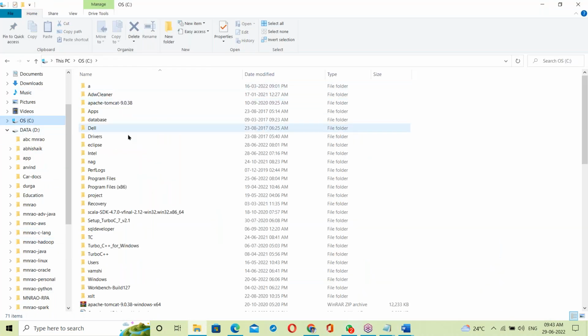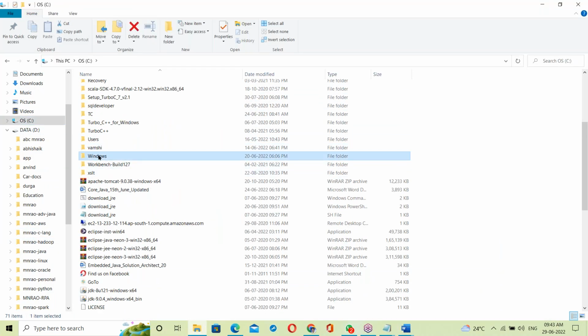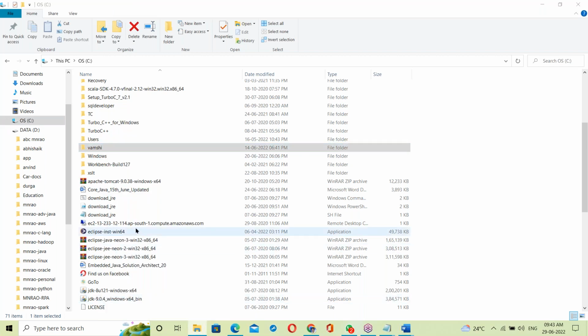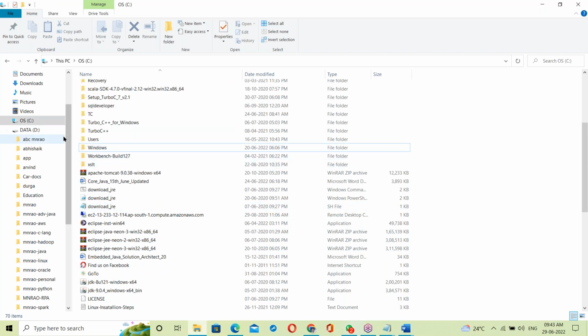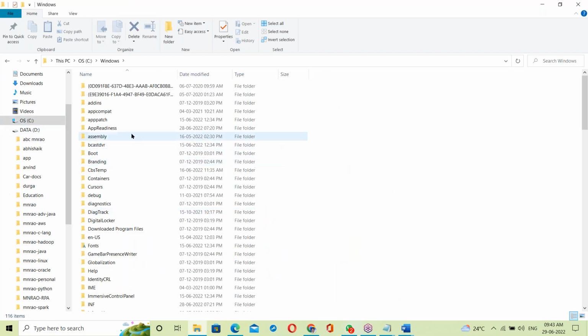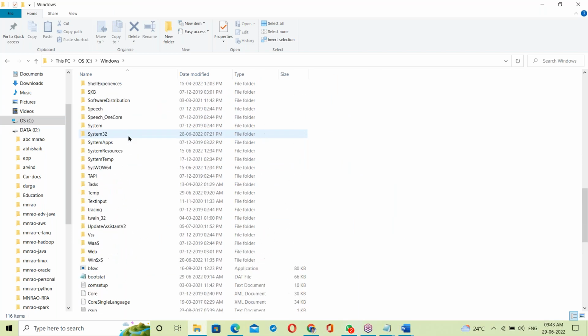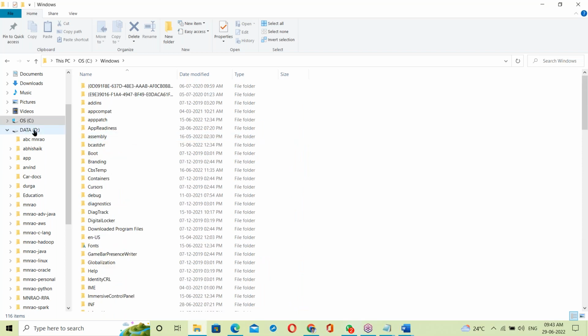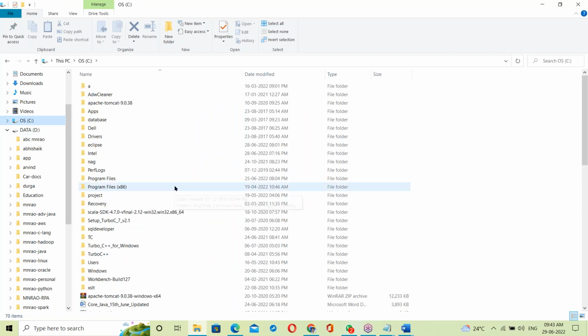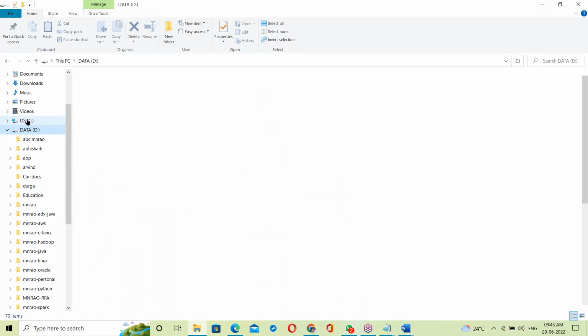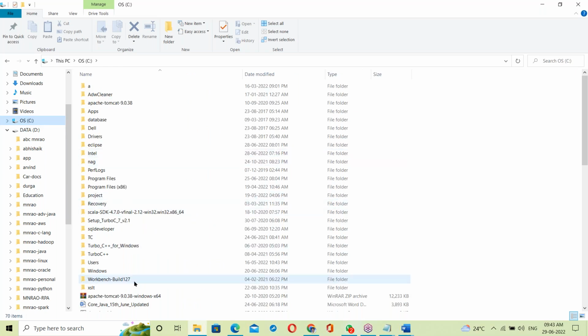See, suppose in the C drive there is an OS, Windows OS. C drive is a hard disk. Inside the hard disk, that Windows OS is there. Inside the C drive, OS is there, right?